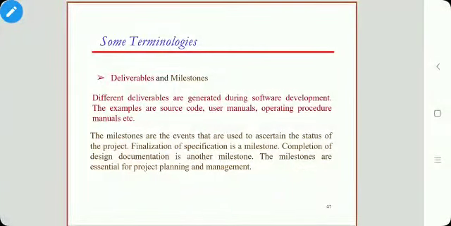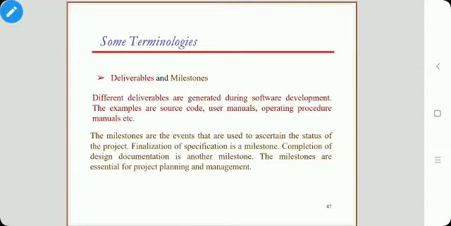Dear students, in the last session we have seen software characteristics. Now we will see some terminologies, or the terms which are used in software engineering. So the first terminology is deliverables and milestones. Deliverables means those which are given to the customer. They are generated during the software development. Examples of deliverables may be source code, user manuals, or operating procedure manuals.